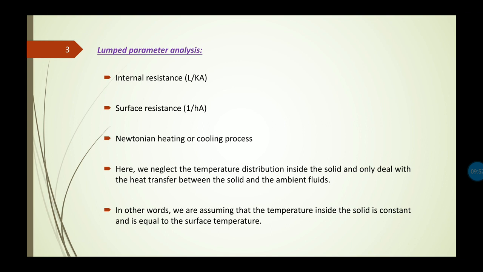In case of any solid body of large thermal conductivity, with surface area large compared to its volume, like plates and thin metallic wires, the internal resistance is assumed to be small or negligible compared to the surface or convective resistance. This process is known as the Newtonian heating or cooling process.